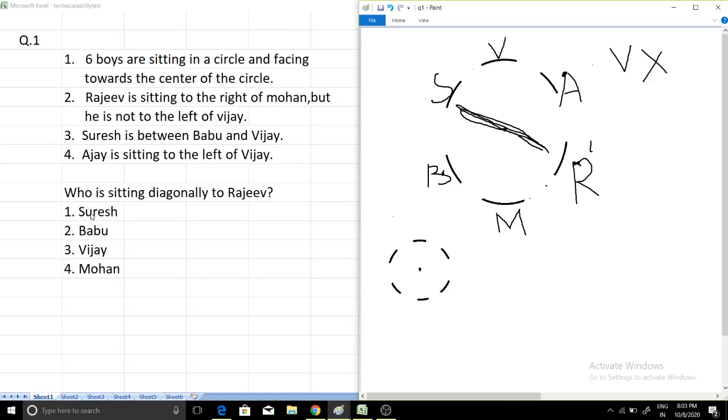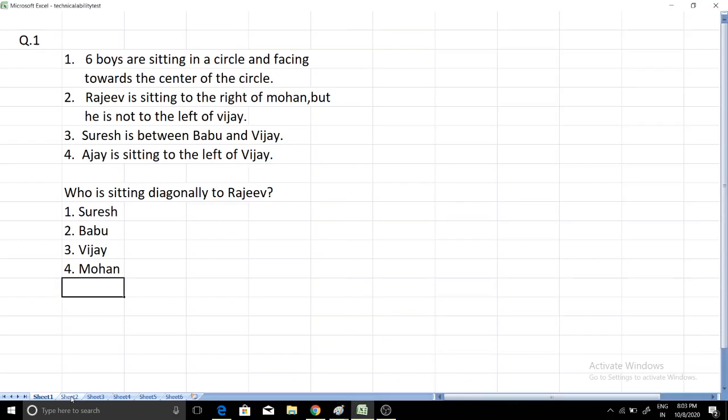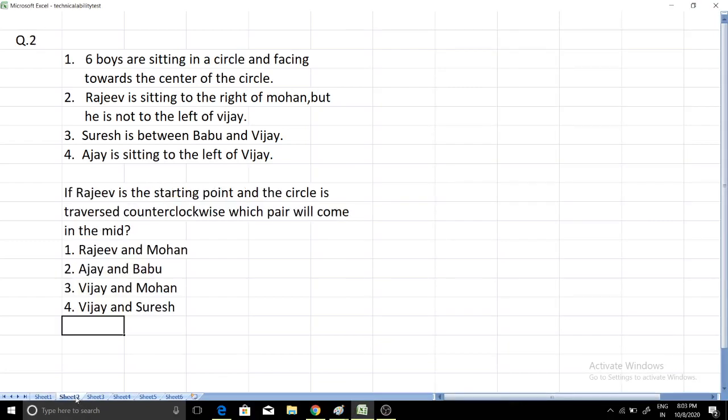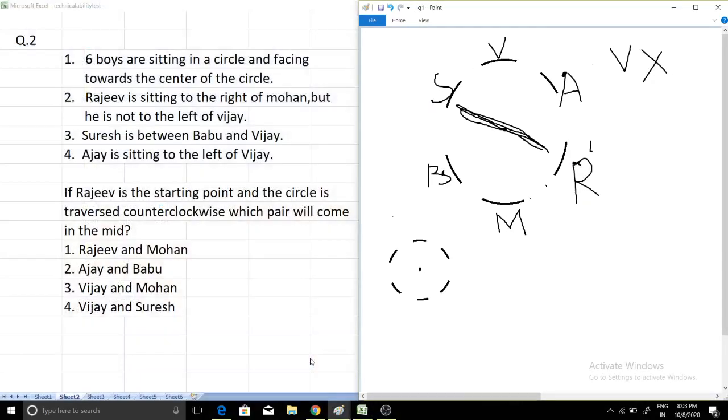It was very easy. Now if we move to the second question, you will see that in the second question also all the conditions are the same as the previous one. Six boys are sitting facing the center. Rajiv is sitting to the right of Mohan, but he is not to the left of Vijay. Suresh is between Babu and Vijay. Ajay is sitting to the left of Vijay. All the conditions are the same. The only change is that the question being asked is different.